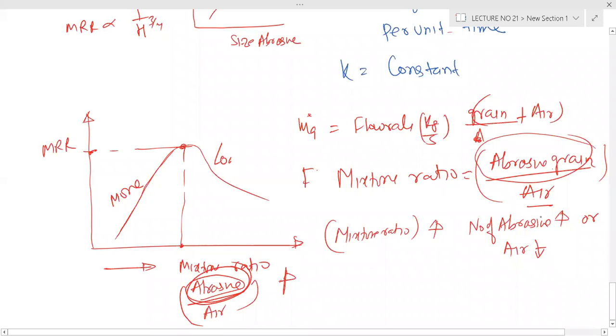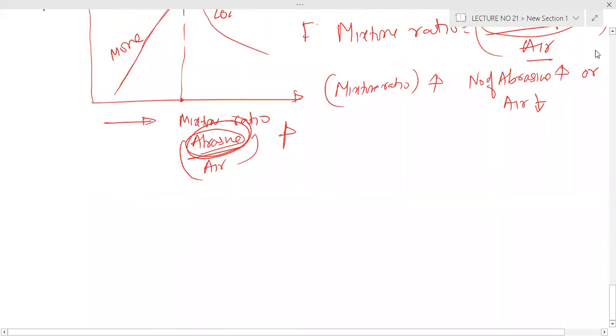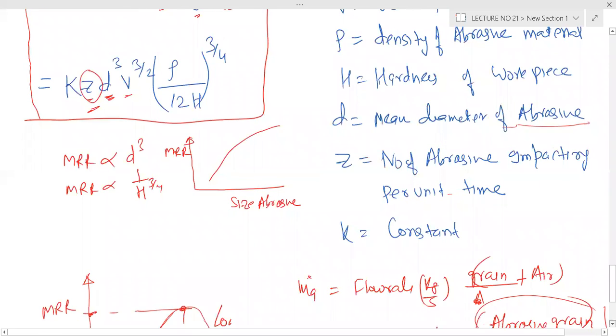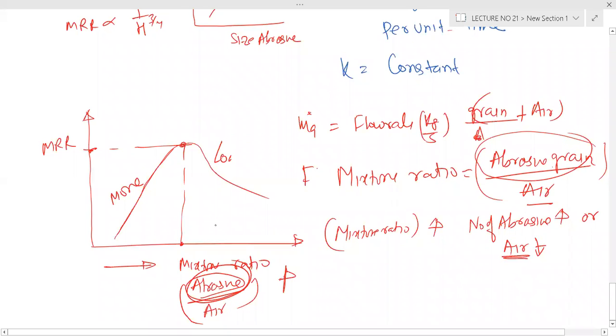So what you have to understand is what air does. Air blows the chip away. When air is less, the blow will be less.